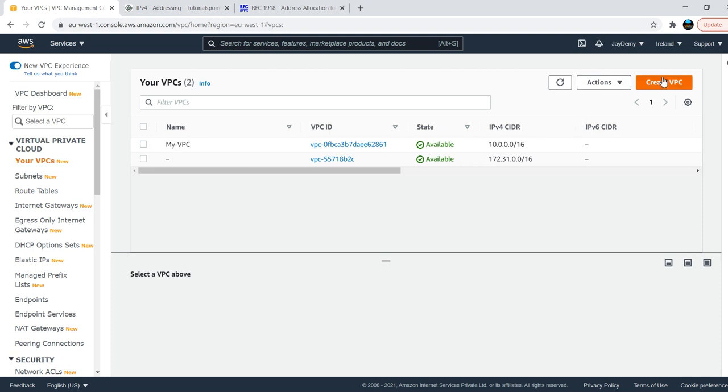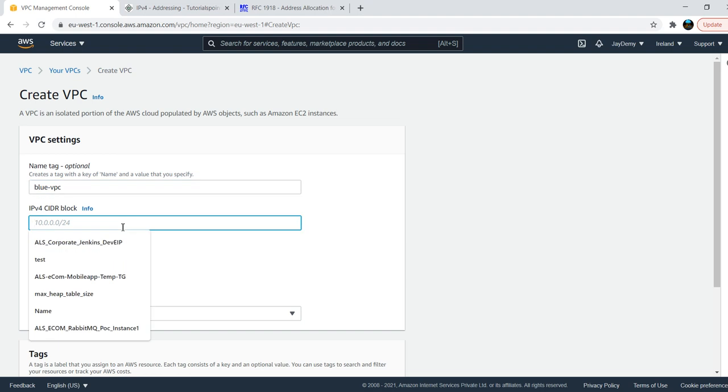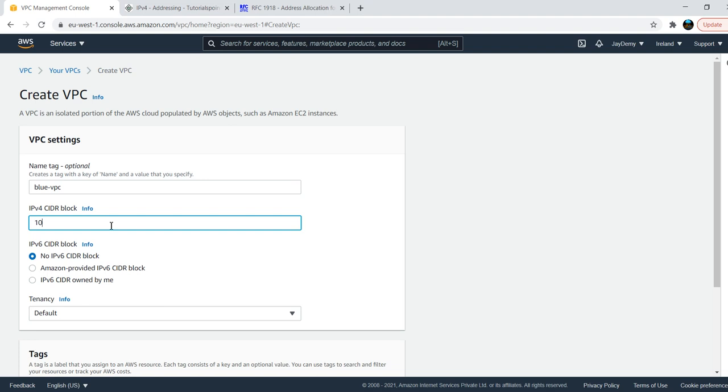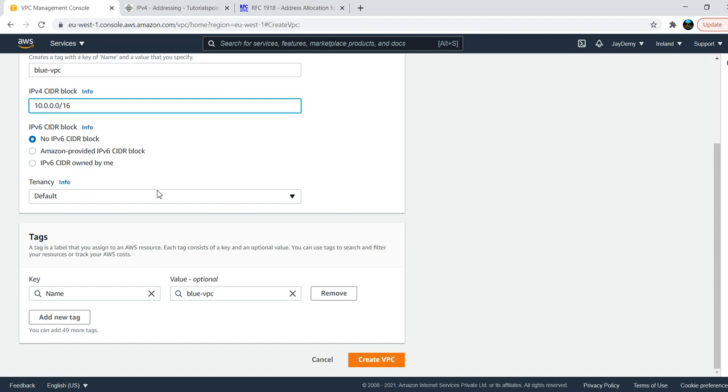So let me create the VPC. The VPC name is blue VPC. The name is nothing special; you can give the same name to other resources also, but a unique ID will be generated. You need to understand that. Now 10.0.0.0/16 I am using, and no IPv6. We are going with IPv4 only. The remaining things will be kept as default. If you see, tenancy is default.